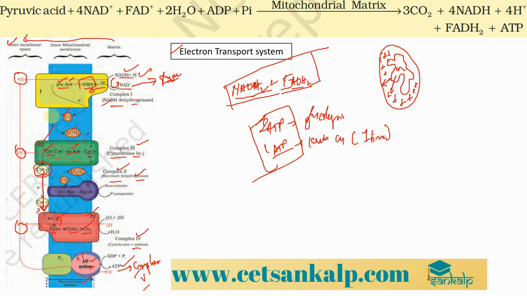Now if you carefully observe over here, each of these complexes, that is complex number 1, complex number 3 and complex number 4, are not only involved in transferring the electrons, but at the same time they are even pumping the protons from the matrix into the intermembrane space.